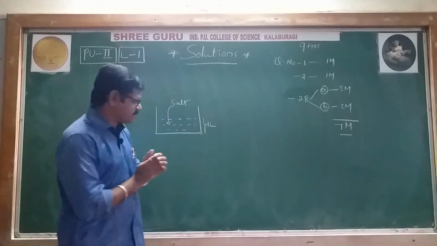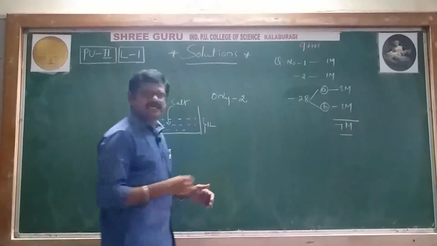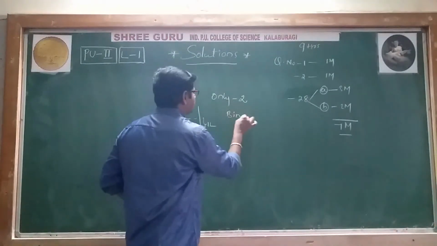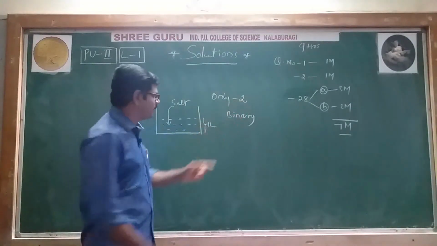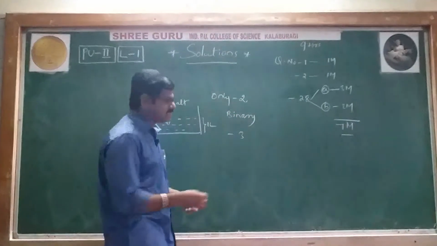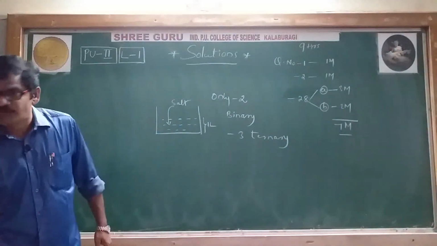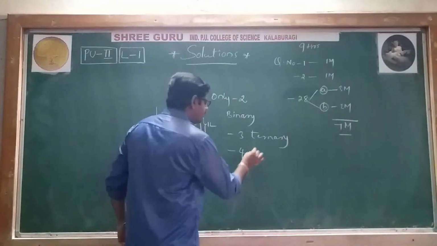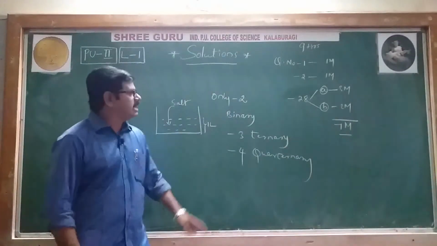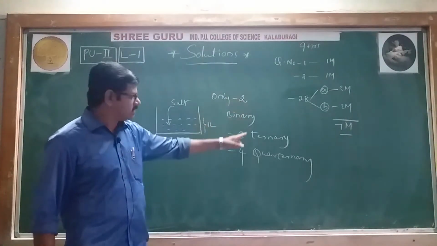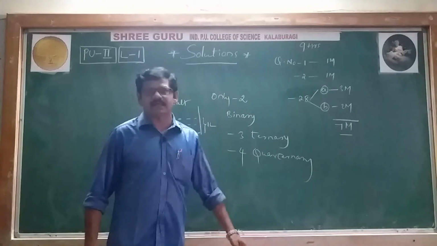Suppose in a solution only 2 components are present. Then that solution is called a binary solution. If only 3 components are present, it is called a ternary solution. Suppose 4 components are present, it is called a quaternary solution. I'll repeat: if 2 components are present, a binary solution; 3 components, a ternary solution; and 4 components, a quaternary solution.